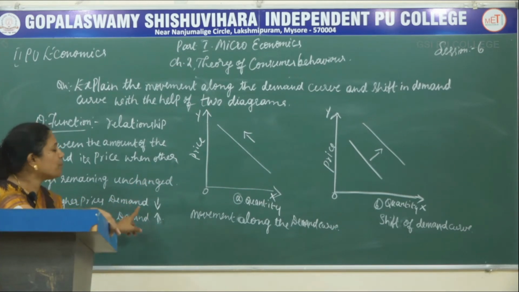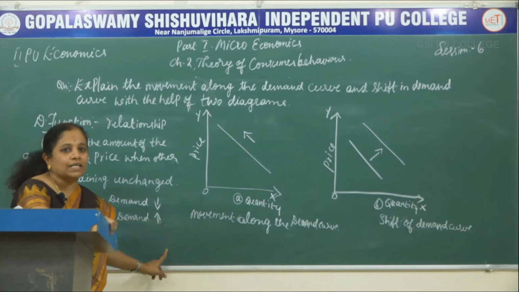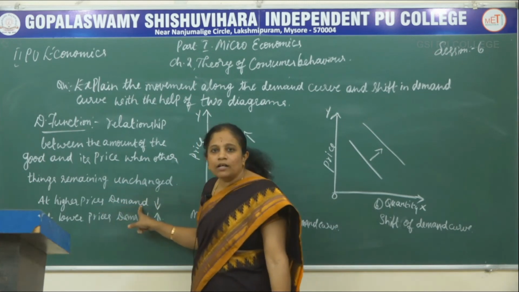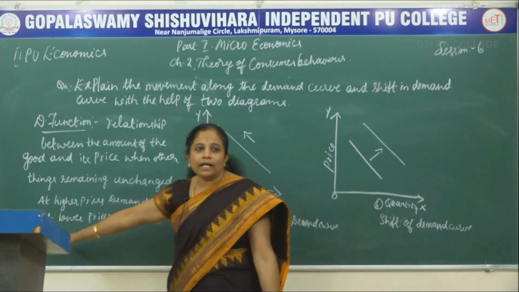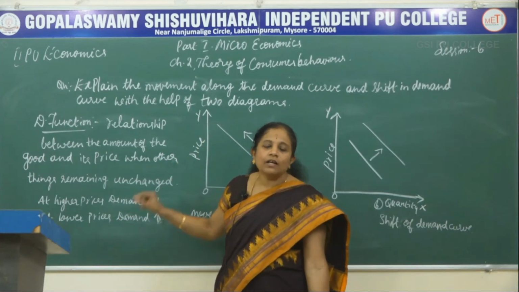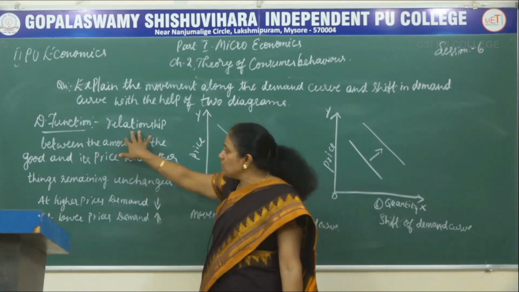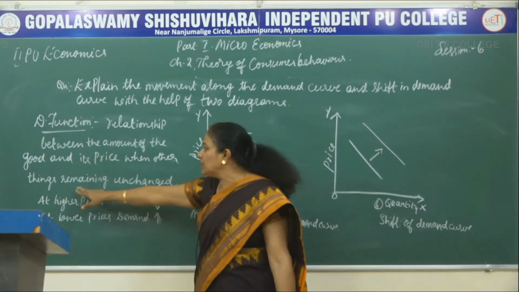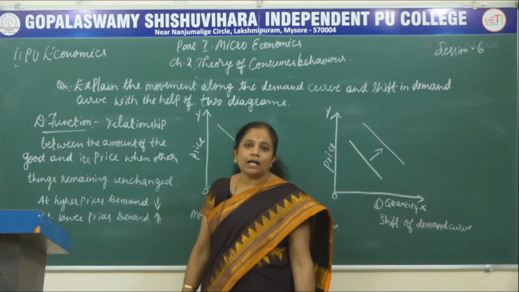Then at higher prices the demand decreases, and at lower prices the demand increases. So this is the relationship between the amount of the good and its price when other things remain unchanged.